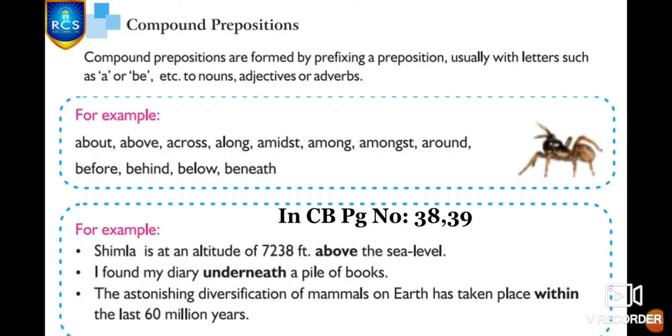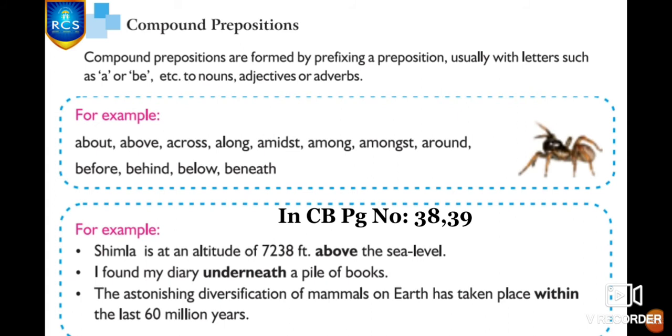In concept book page number 38, compound prepositions are formed by prefixing a preposition, usually with the letters such as a or b. When you are adding some letters, that is prefixing a preposition, etc., to nouns, adjectives or adverbs. Yes, children?